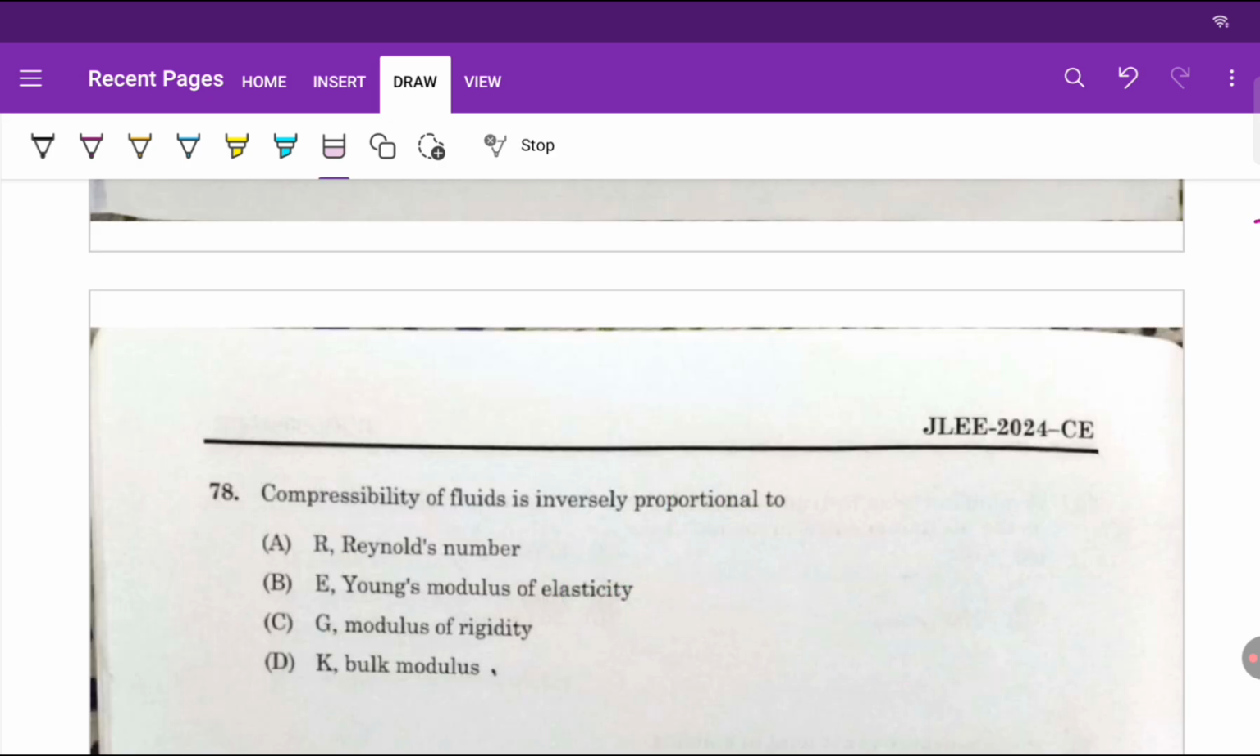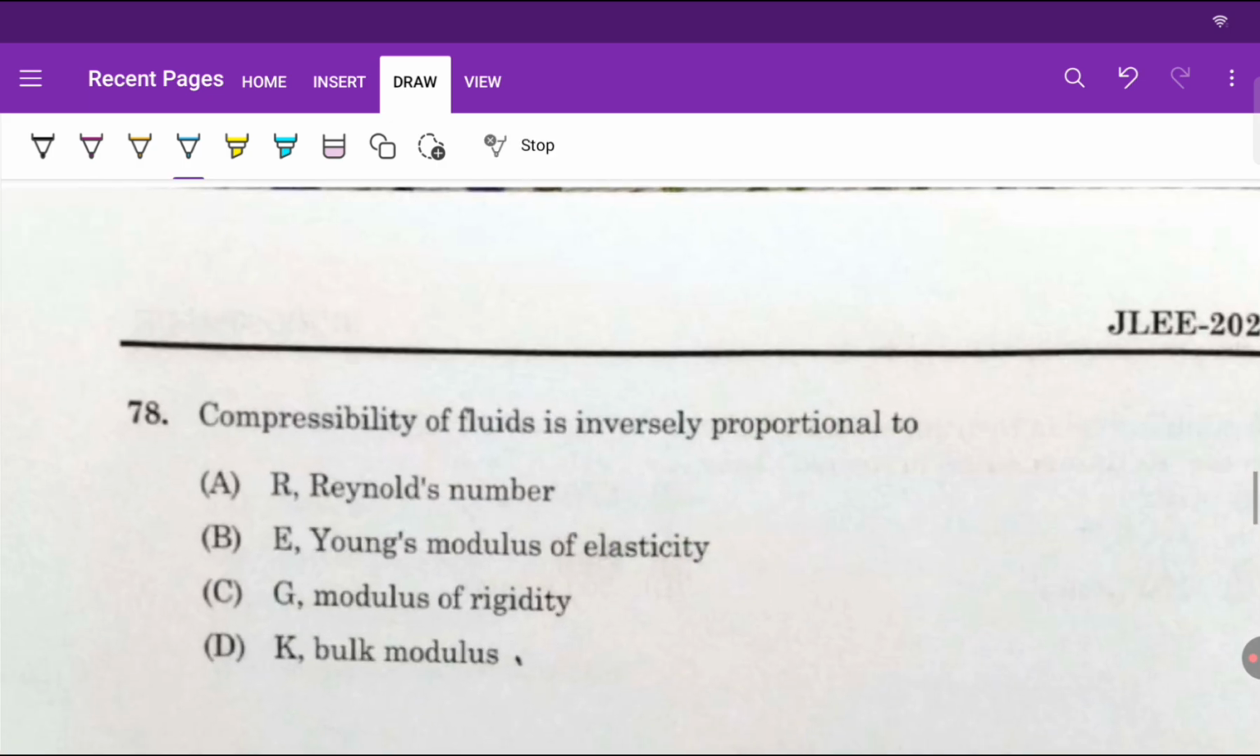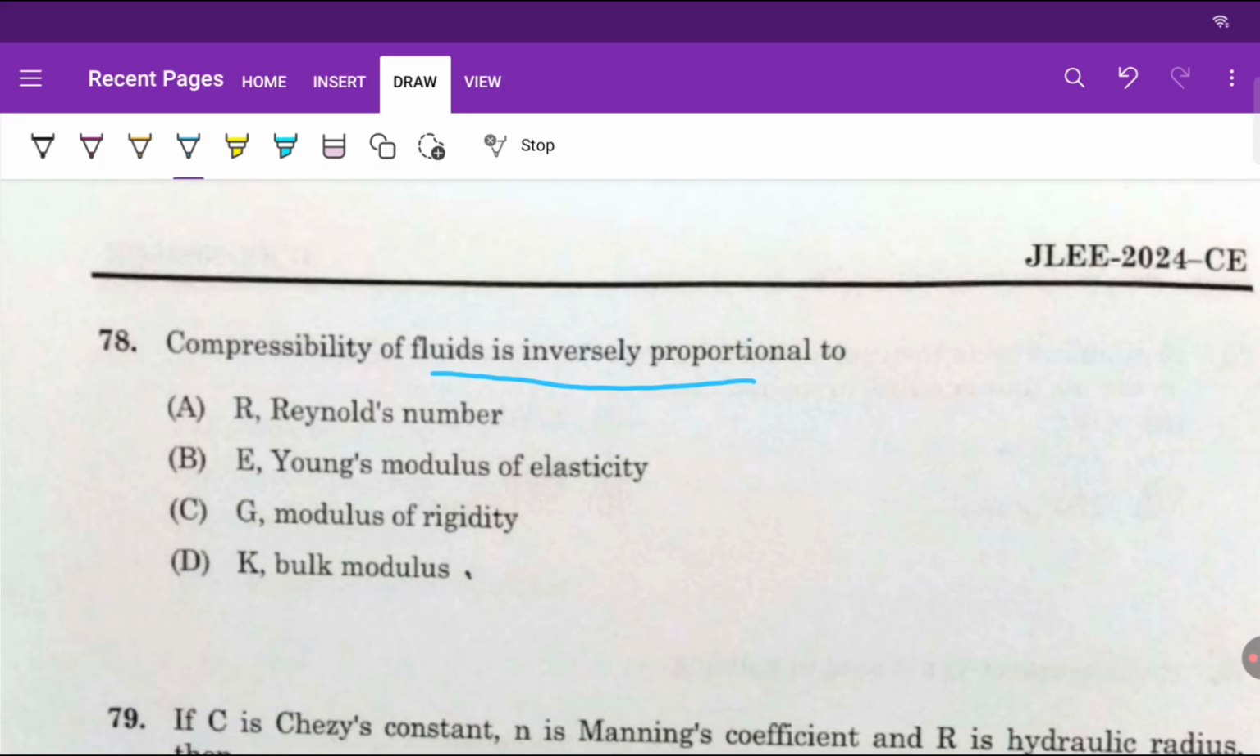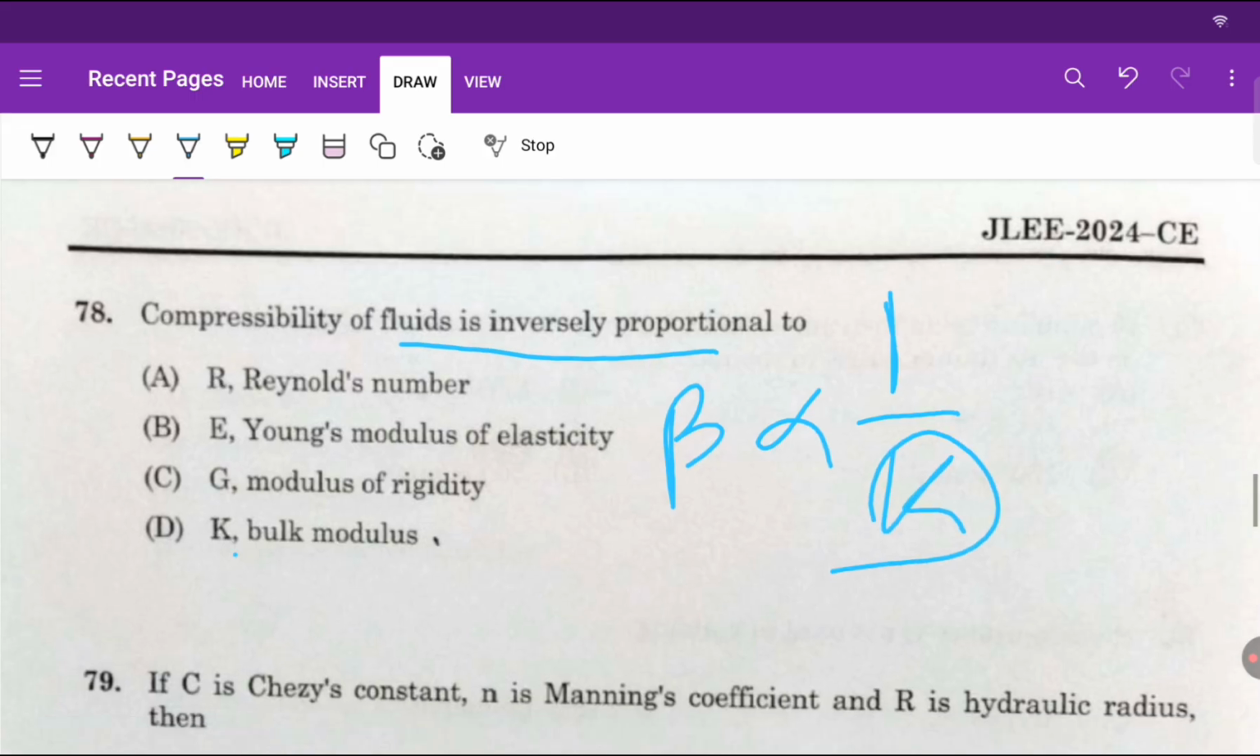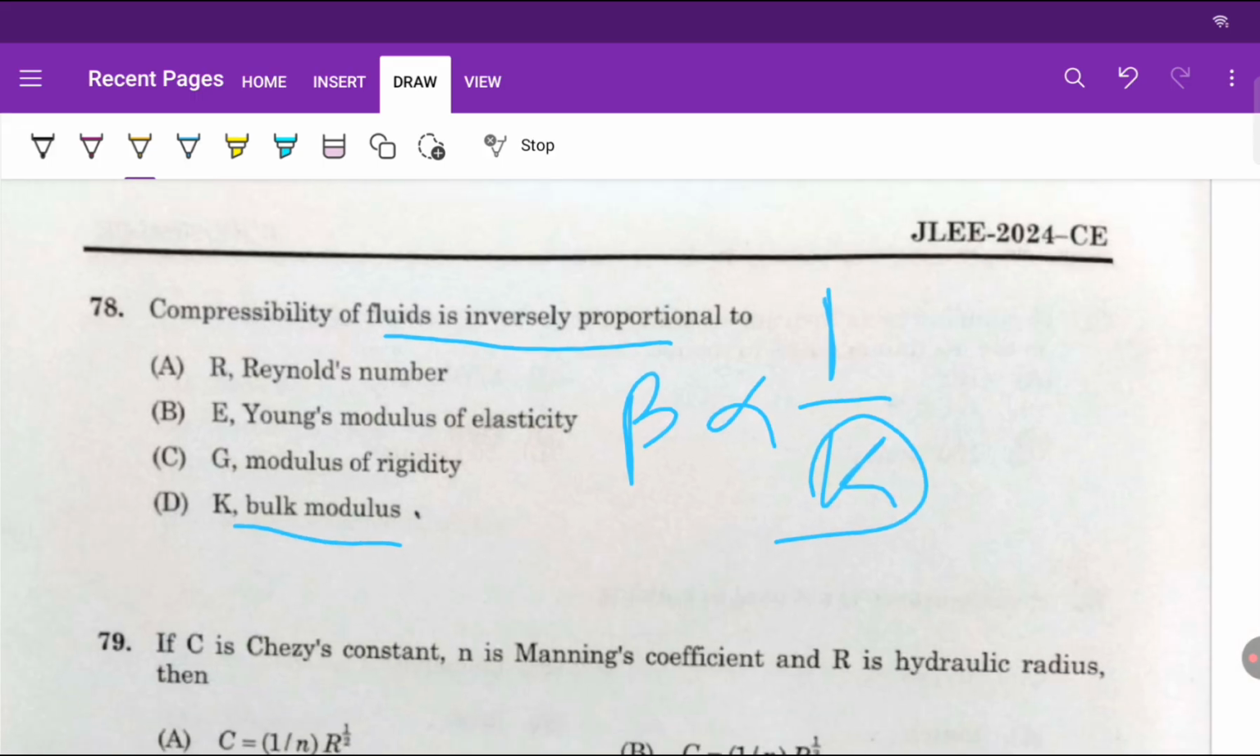Moving to the next question. The compressibility of fluid is inversely proportional to... Compressibility of fluid is denoted by beta, right? Beta is inversely proportional to K. K here is bulk modulus.